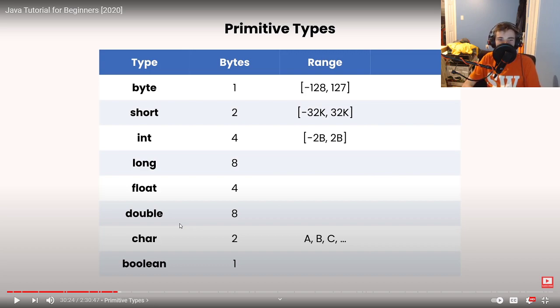Okay, wait, I also need float. Int, float, Boolean, string. And then I'm going to have to do something about lists later. I don't know.